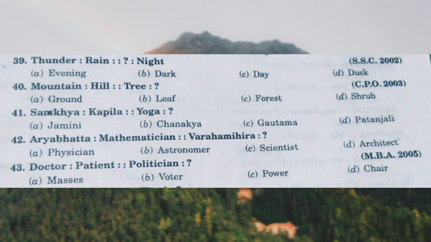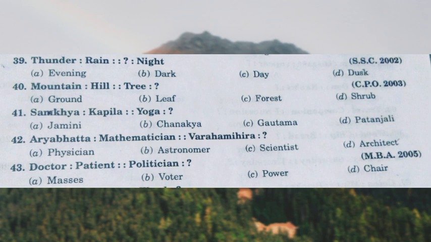Option D, shrub, is the right one, because shrubs are small plants, smaller than the actual trees. So answer D is the right one, because hills are lesser than mountains. They relate higher and lower. We have to relate like tree is higher and lower is shrub.